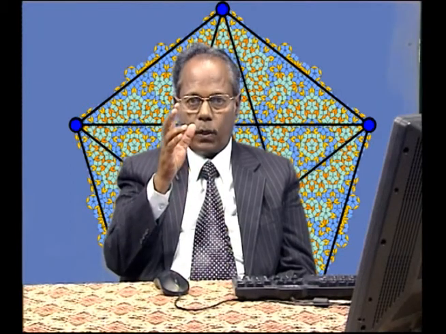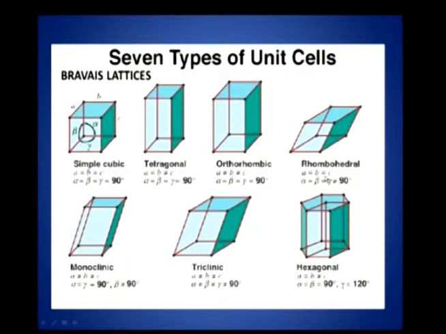The angles are again 90 degrees. If all the lattice parameters differ, such as a not equal to b, not equal to c, it is the orthorhombic structure. An orthorhombic structure is one in which the lengths of the sides are unequal, but the angles are equal: alpha equal to beta equal to gamma equal to 90.